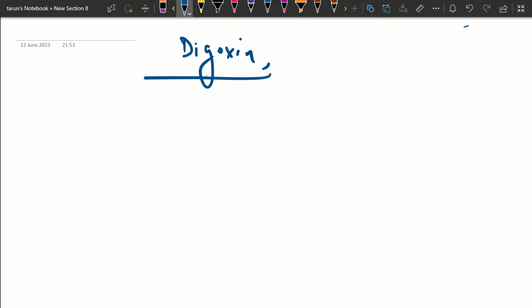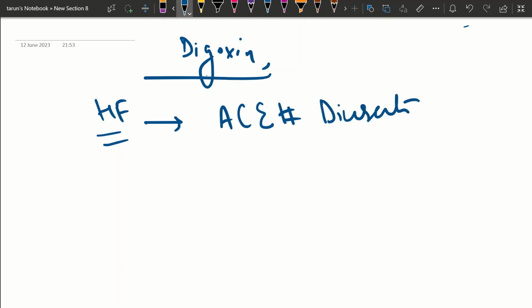When do we give this drug? In a patient with heart failure who is not improving with drugs like ACE inhibitors and diuretics. If the patient is taking ACE inhibitors, like telmisartan, and diuretics, like Lasix, and the symptoms are not improving, then we are going to give such patients digoxin. This is one very important indication.